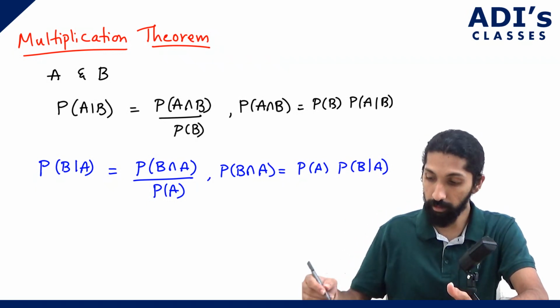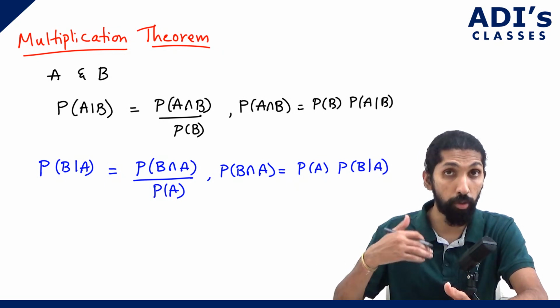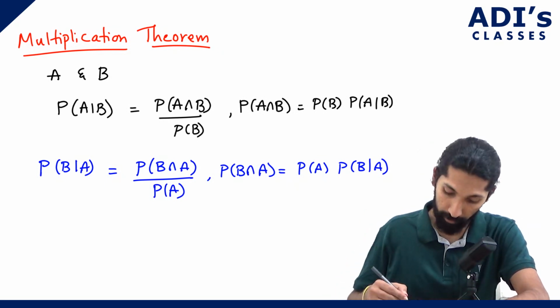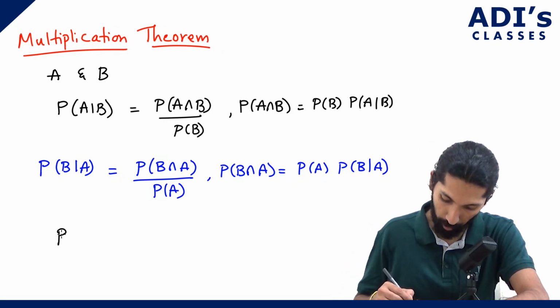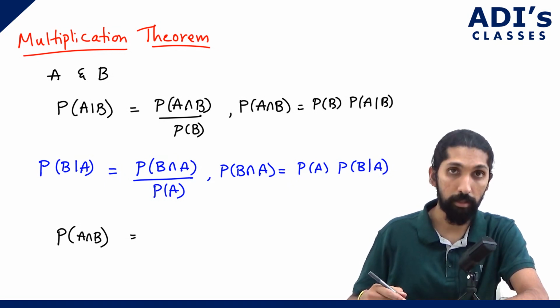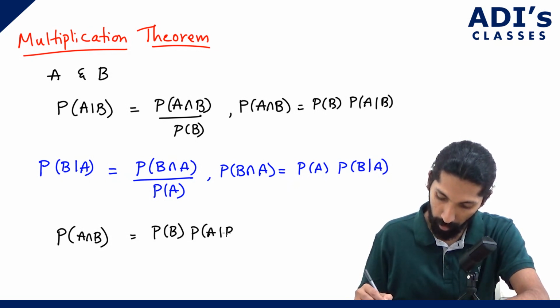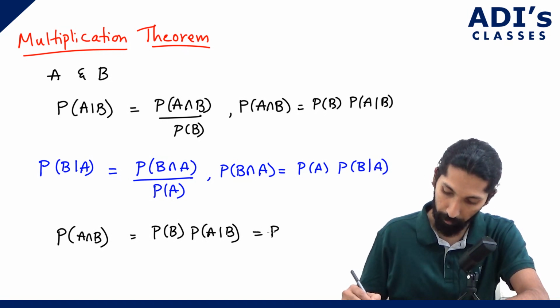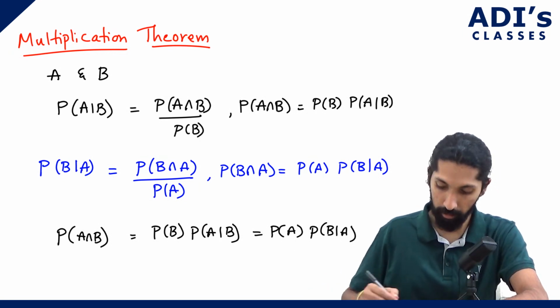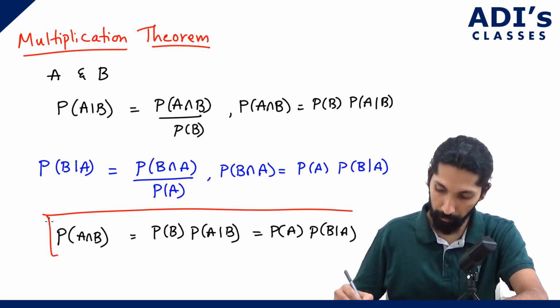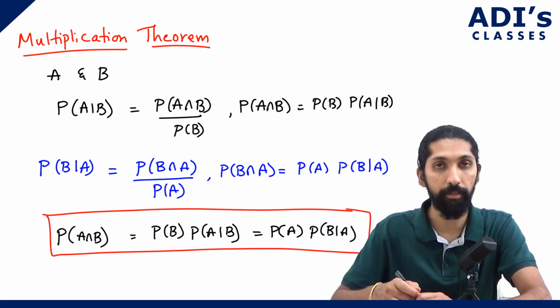So, when you take these two relations together, we can write P of A intersection B as nothing but P of B into P of A given B, which is also equal to P of A into P of B given A. This result is what we call the multiplication theorem in probability.